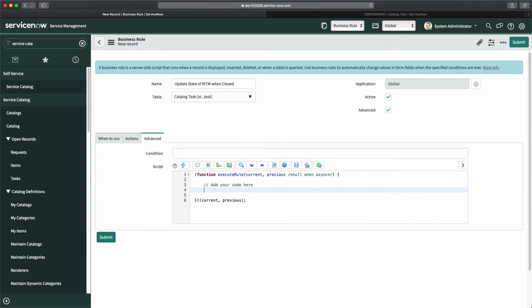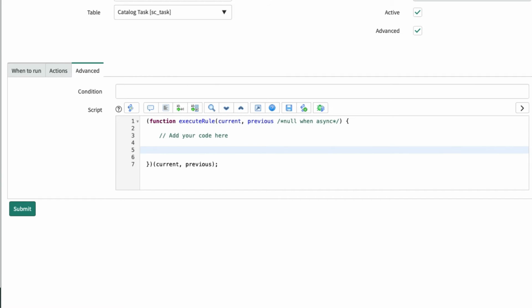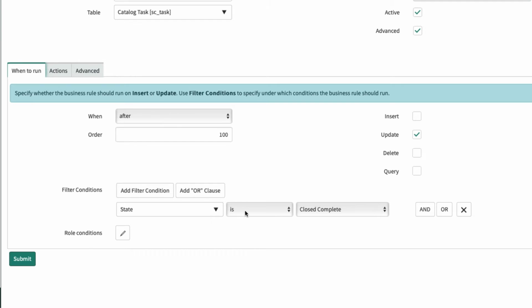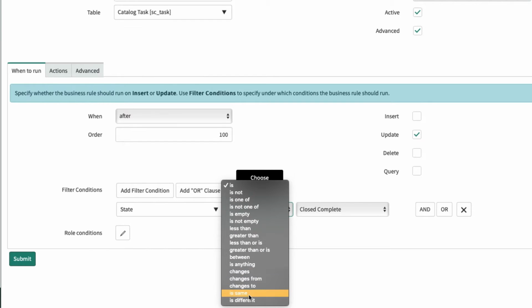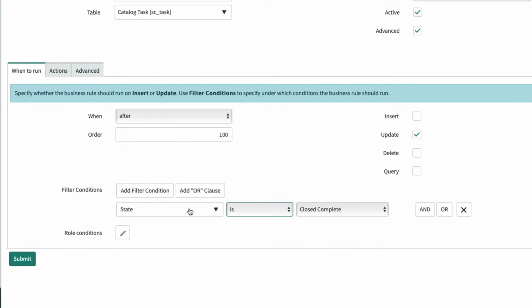And what you have to do is basically a loop. You have to check whether all the tasks are closed complete or not. So whenever a catalog task is changed to closed complete, that's what you are doing here. So whenever state is, or maybe you can do changes to, but I think it should be fine. We are just updating it, and state is closed complete.